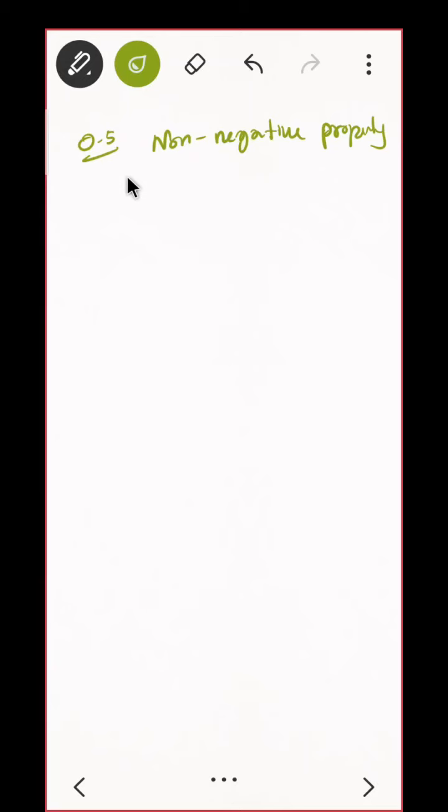Non-negative property. For all A belonging to the real numbers, what can you say about A square? Yes. Perfect. Or it can be zero also, no? Yes, very good. It will always be non-negative. Okay, good. So we'll be proving all this, but let me just tell you something.